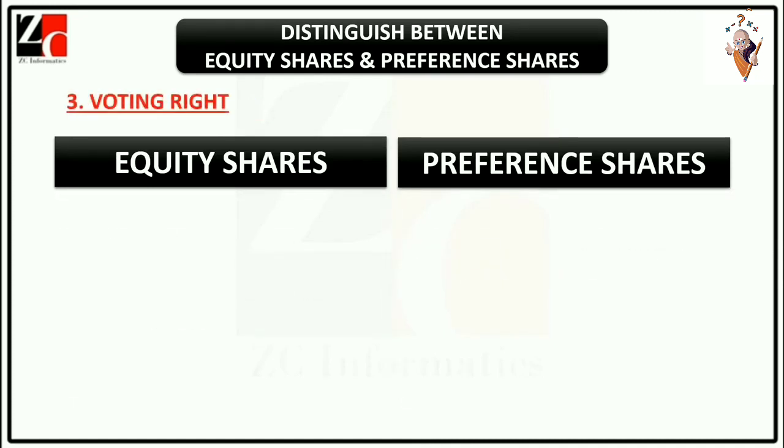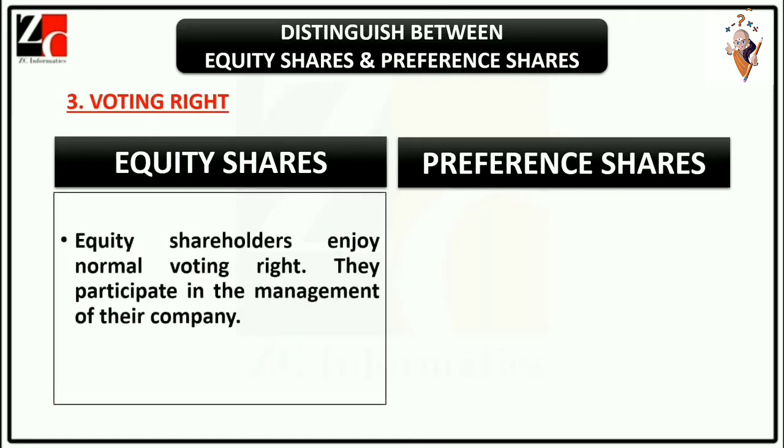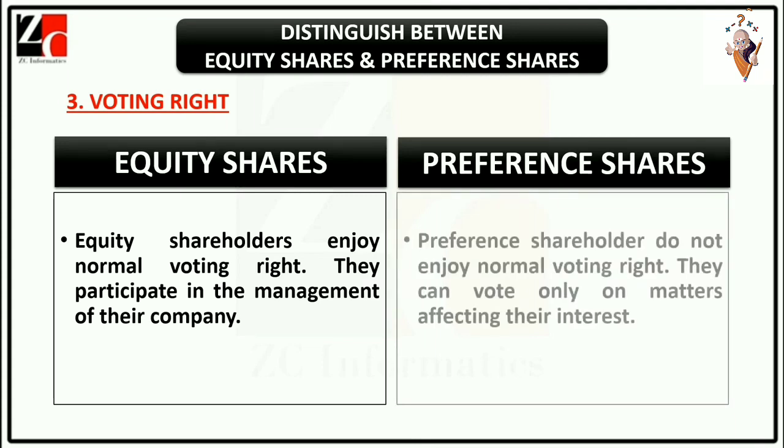Point 3. Voting right. Equity shareholders enjoy normal voting right. They participate in the management of their company. Preference shareholders do not enjoy normal voting right. They can vote only on matters affecting their interest.